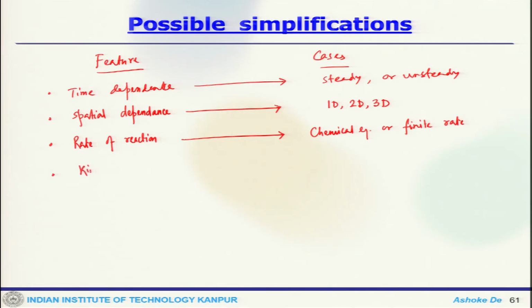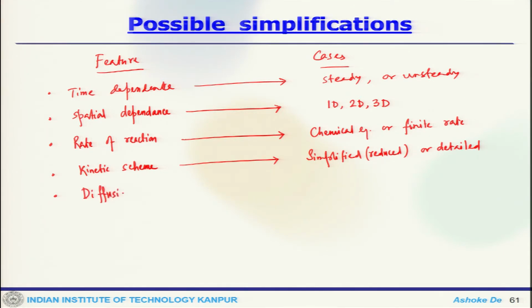Then you can have a kinetic scheme, which could be simplified or rather reduced, or detailed. Then you can have diffusion, which will be either Fick's law or multi-component transport.